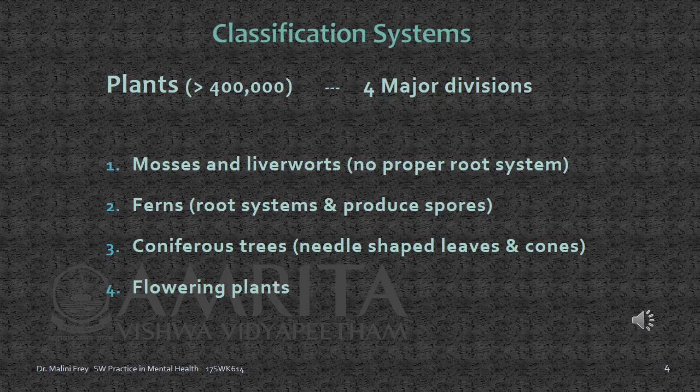They have root systems, they produce spores, and they have needle-shaped leaves and cones, so that makes them unique and different from other plants. Flowering plants is the last category. They have all sorts of different types of leaves, and they have root systems, produce spores, and they're incredibly beautiful. Now, let's just take a look at these and you can see the differences between them.